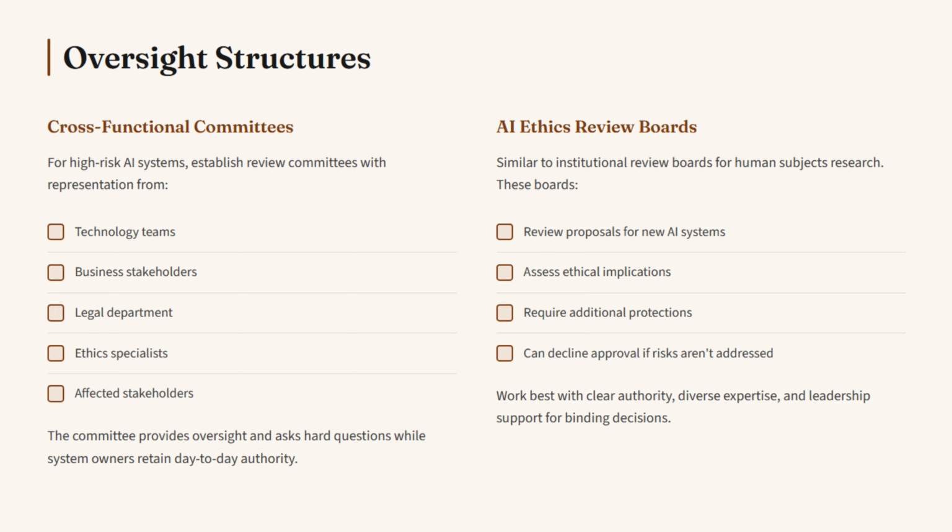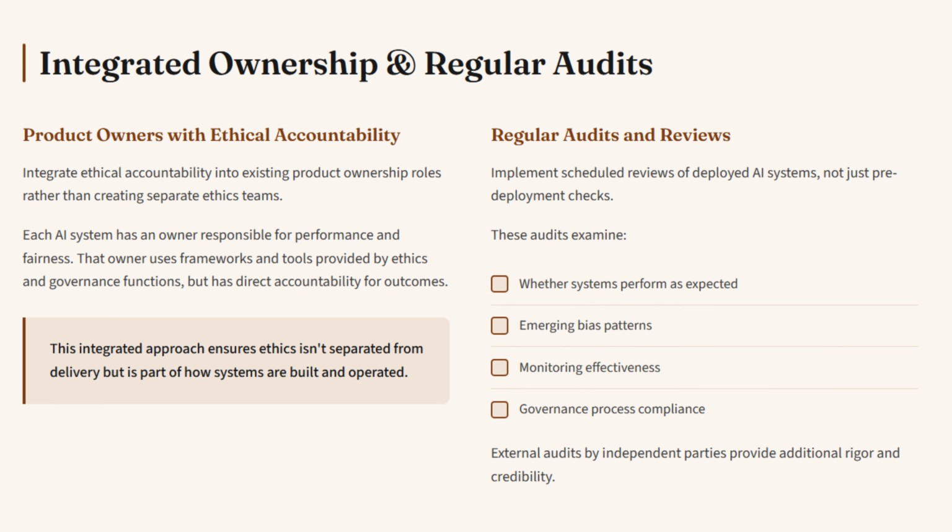Ethics boards work best when they have clear authority, diverse expertise, and leadership support to make binding decisions, not just advisory recommendations that get ignored. It's also helpful to have product owners with ethical accountability. Integrate ethical accountability into existing product ownership roles rather than creating separate ethics teams. Each AI system has an owner responsible for performance and fairness. That owner uses frameworks and tools provided by ethics and governance functions, but has direct accountability for outcomes. This integrated approach ensures ethics isn't separated from delivery, but is part of how systems are built and operated.